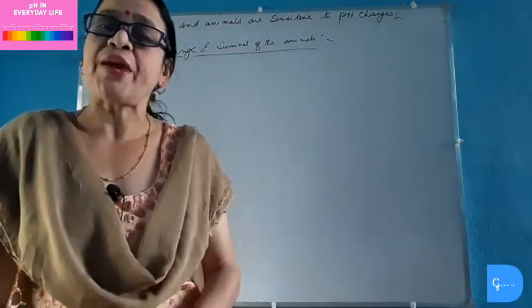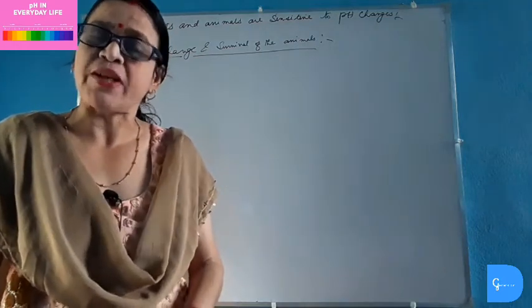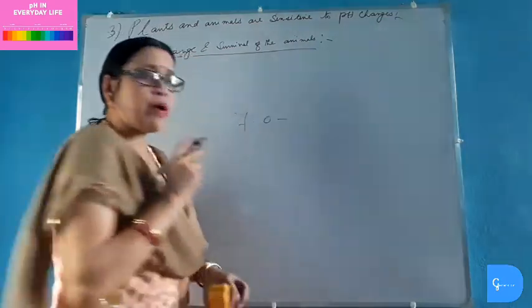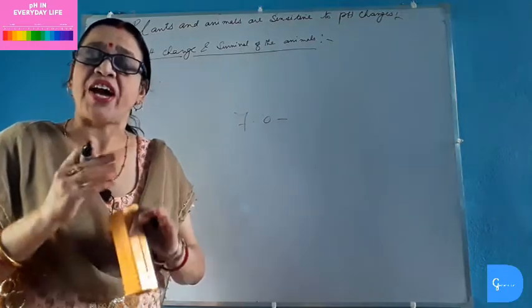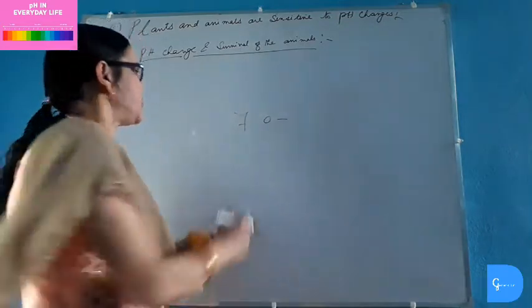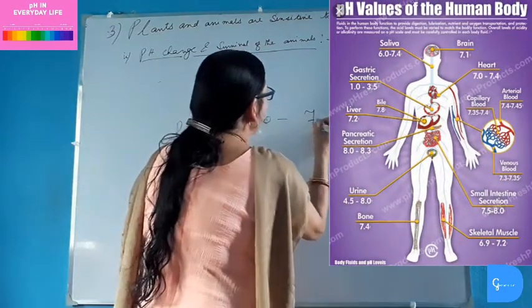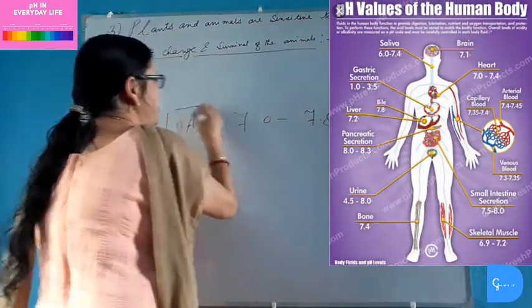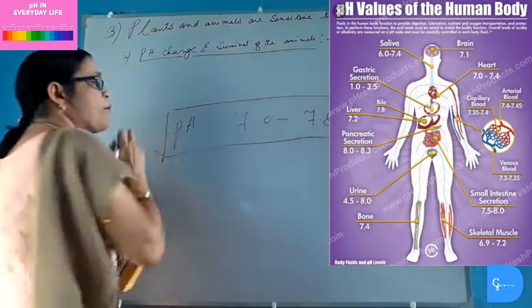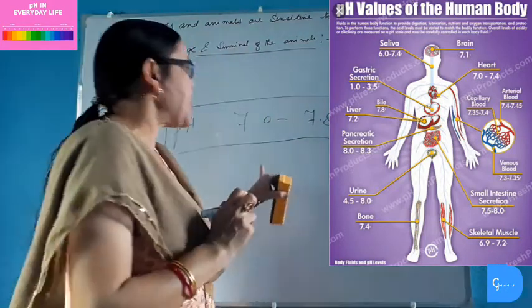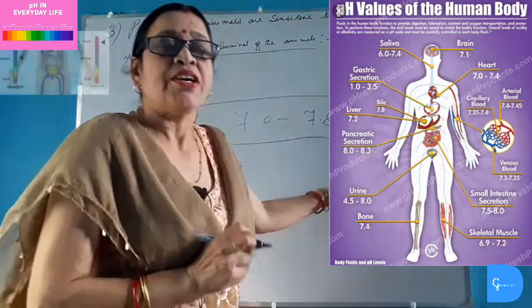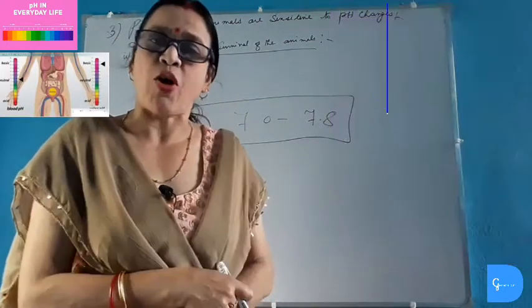Our next topic is pH change and survival of the animals. pH plays a very important role for the survival of animals, including human beings. Our body works well within a very narrow range of pH. The pH must be from 7.0 to 7.8. In this pH range, our body functions well. But due to any reason, if this pH of our body is disturbed, then ailments may occur in our body.